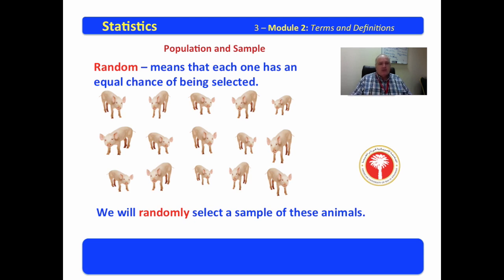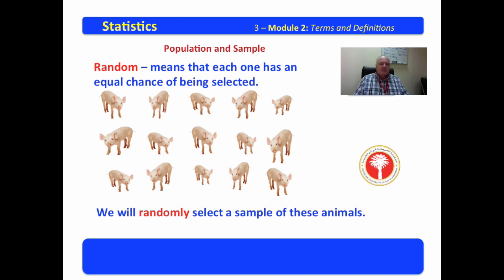This goes back to our probability theory, where we talked about the fair roll of a die, which meant that each side had an equal chance of appearing.